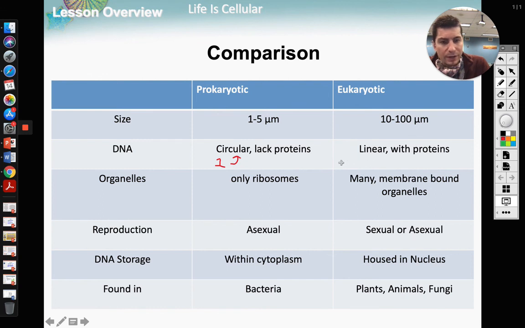Us, we have multiple strands of DNA, and our strands are all linear. Okay. So there's our difference. So prokaryotic DNA, guys, if we were to unravel it, it would form a very big circle, and it would be one big circle. Our DNA, if we were to unravel it, it would be a bunch of lines, and there would be many of them.